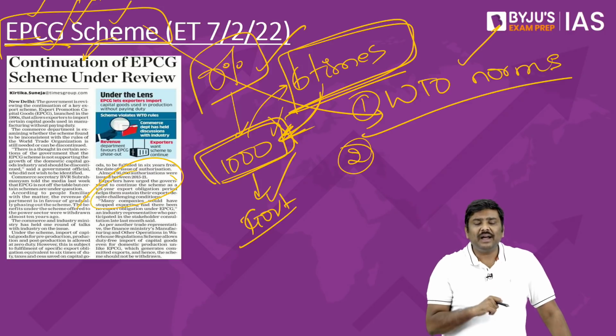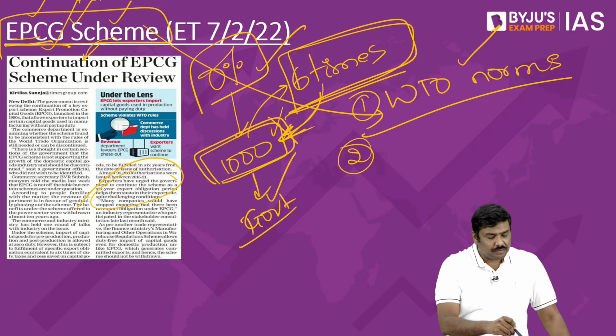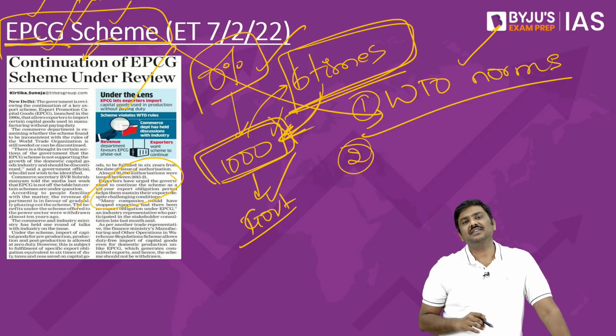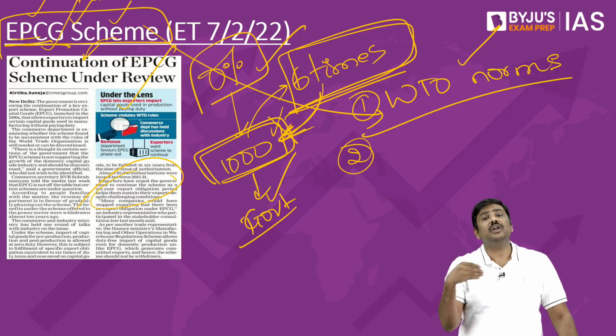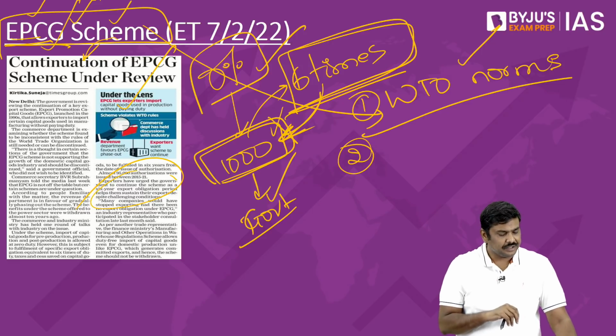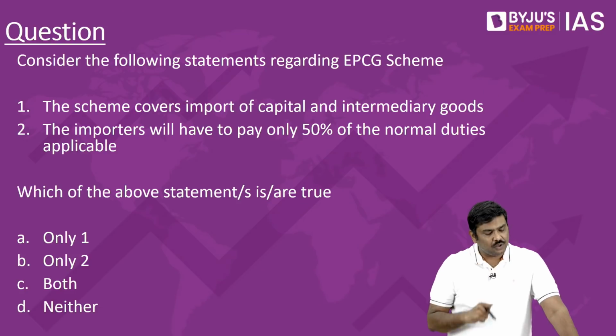What is the viewpoint of the market? The market simply says that we must continue with this particular scheme. We should continue with this scheme if you want to promote more and more production in the domestic market, right? So, this is related to the EPCG scheme.